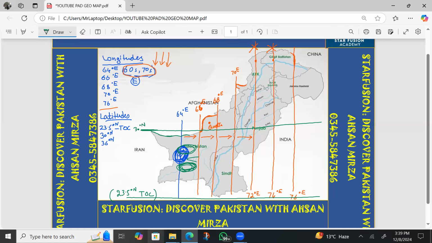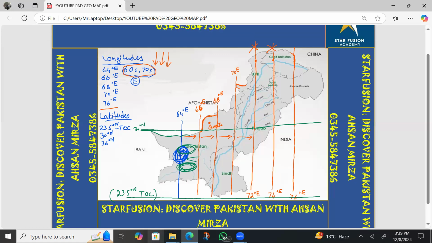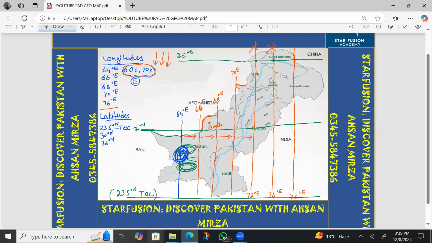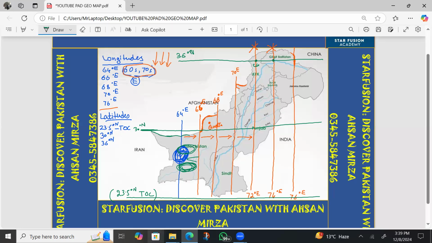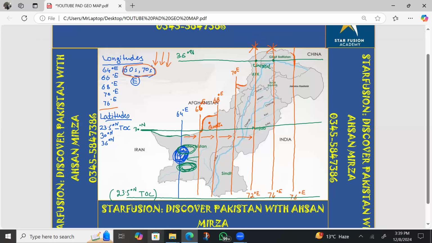Apart from that, there is one more line, which is the last line of Pakistan. This is passing through the cities Chitral and Gilgit. So Chitral and Gilgit have one more line. That line is 36 degree north. Now just memorize these lines. Here is Chitral. So Chitral city and Gilgit city have one common line, that is 36 degree north.